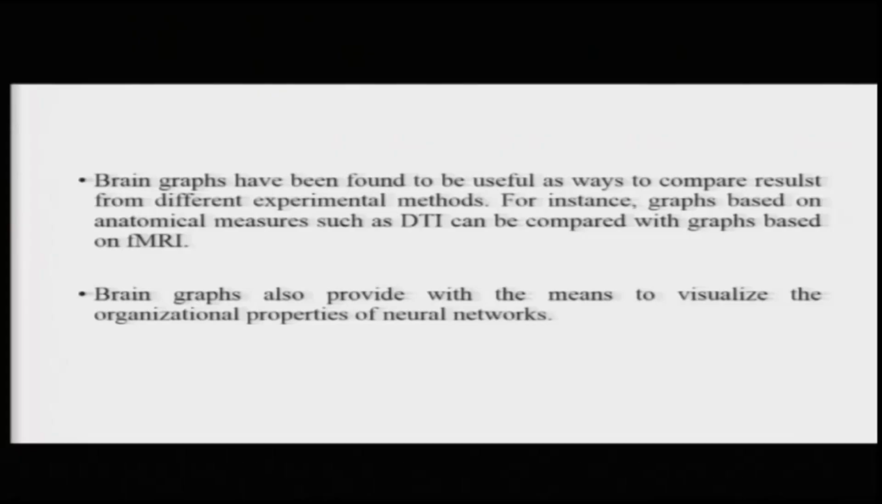Now, they have been found very useful as ways to compare the results from different experimental methods. Say for example, graphs can be compared from anatomical measures such as DTI and fMRI, and therefore they provide a good way of putting together results or being able to make slightly broader conclusions based on the connectivity patterns that are derived from several of these methods.